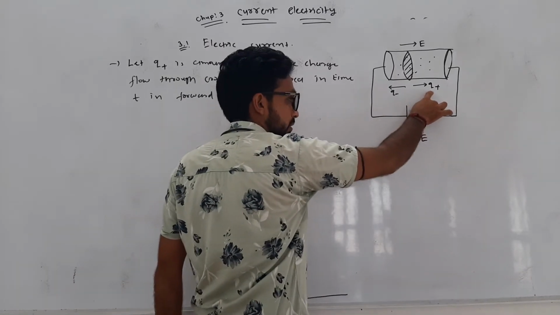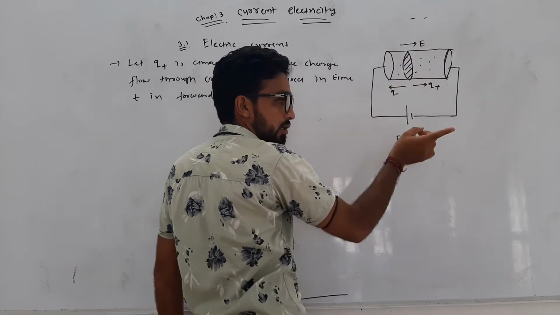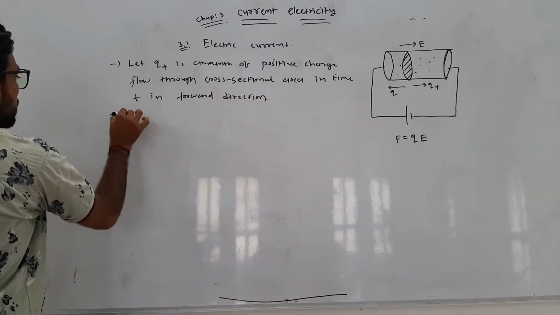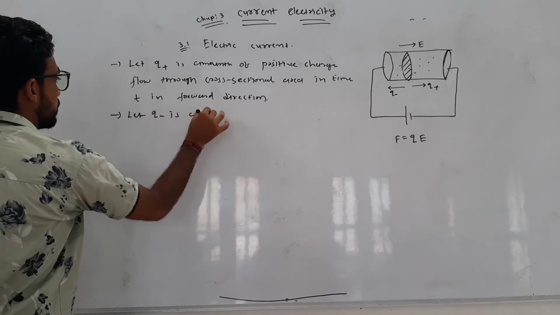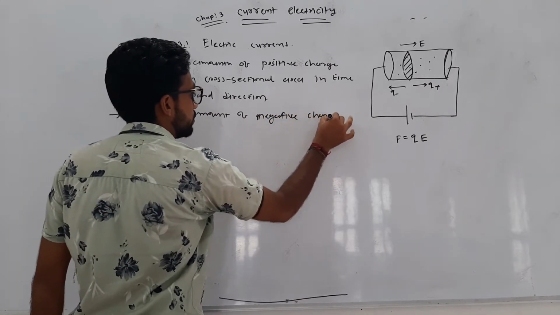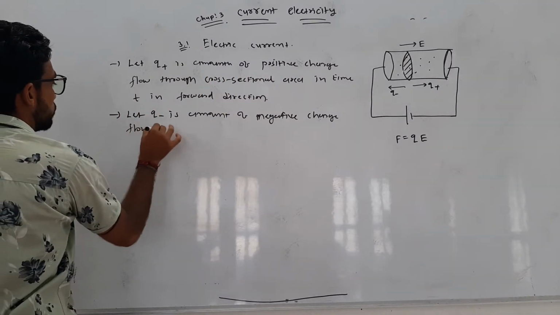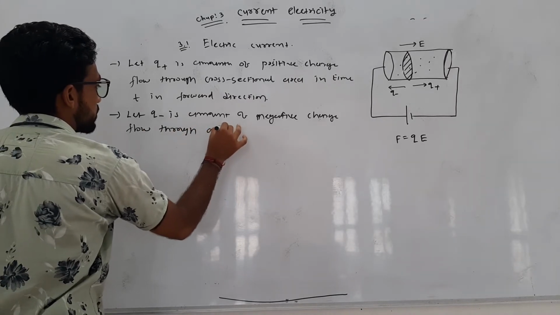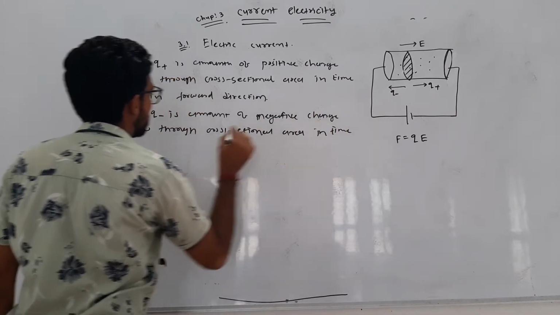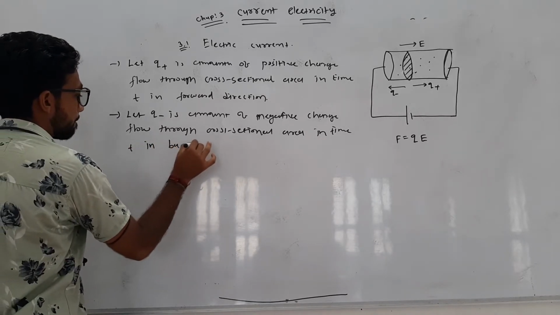Similarly, let q minus be the amount of negative charge flowing through the cross-sectional area in time t, but now in the backward direction.